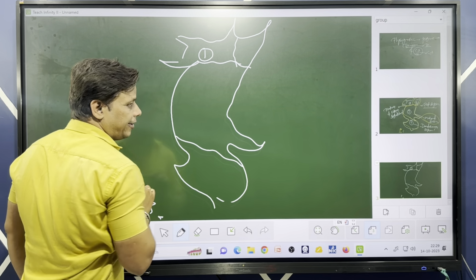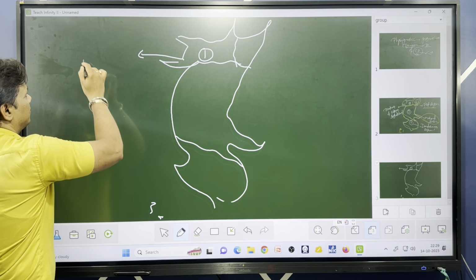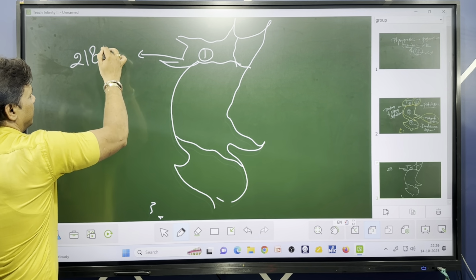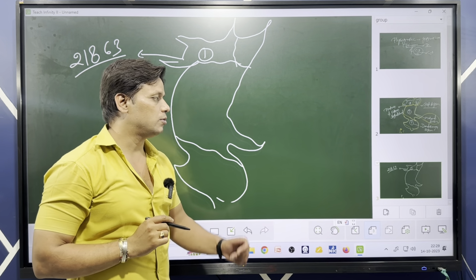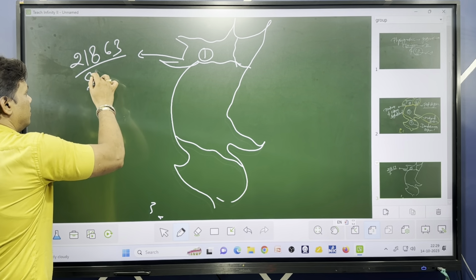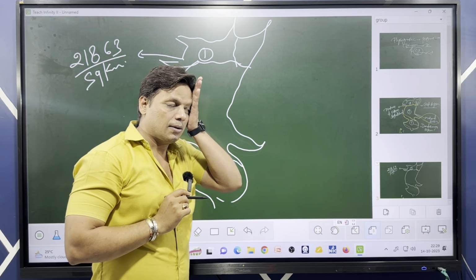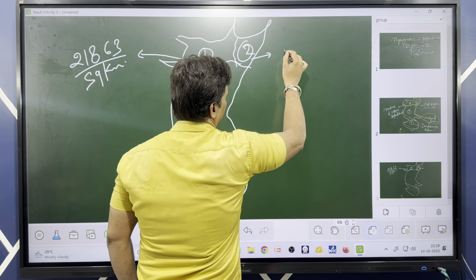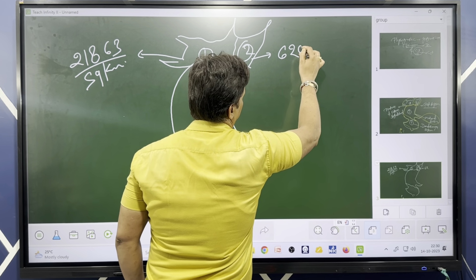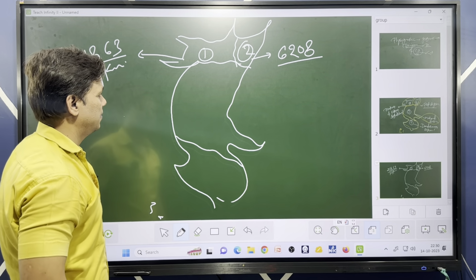This is the first part, the plateau of Eastern Baghelkhand. What is the total area of this plateau? 21,863. You need to mug up all these square kilometers, they have to be remembered also. Now the second part, 6,208.